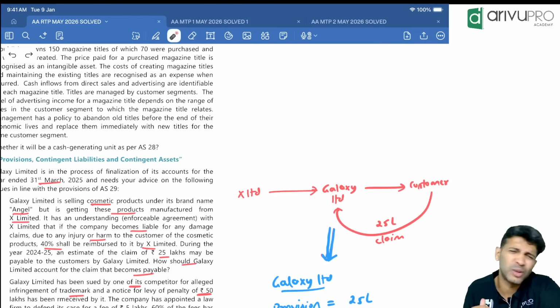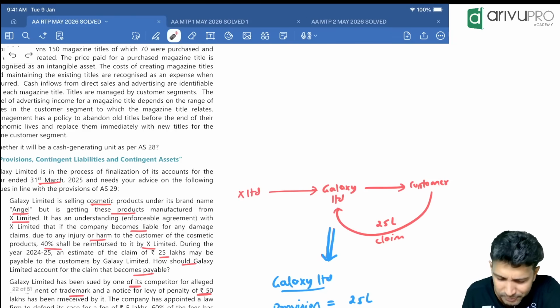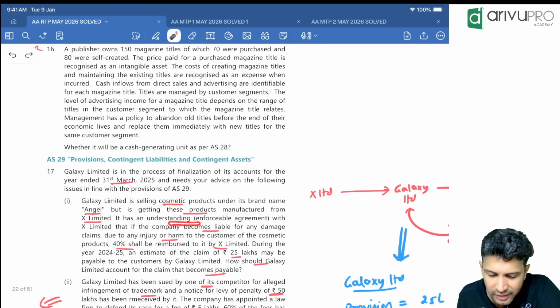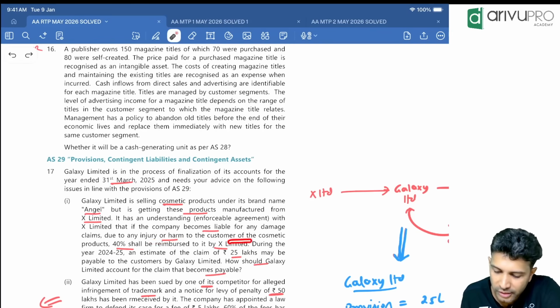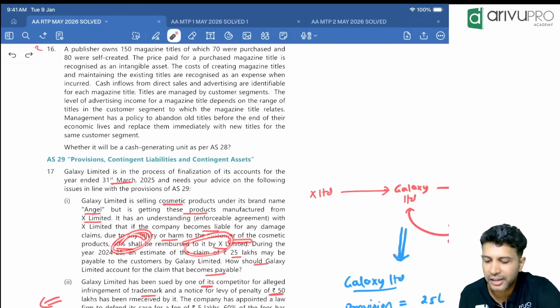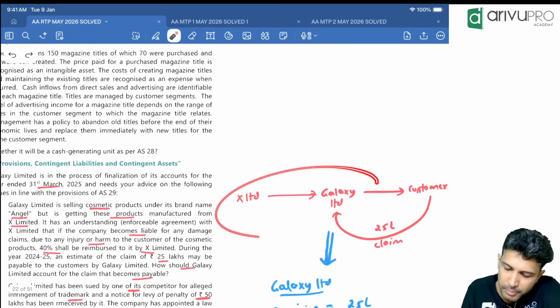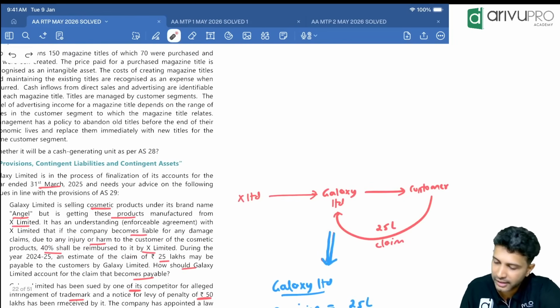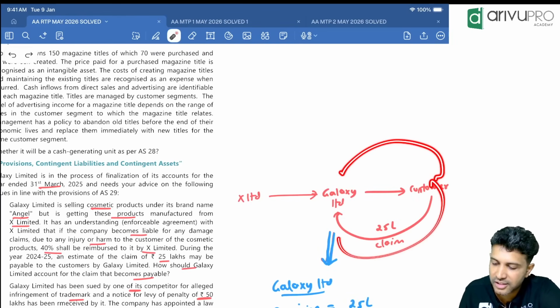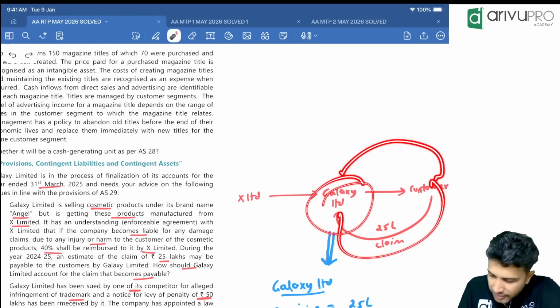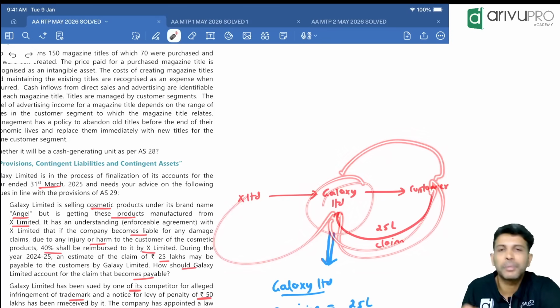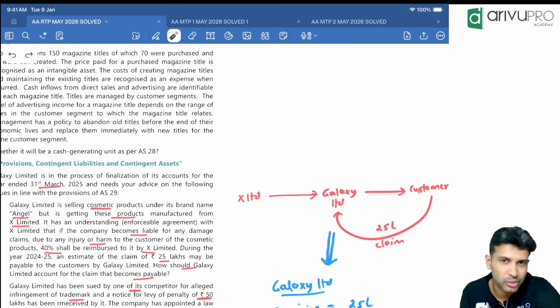Okay, I think it looks like a provision and reimbursement asset concept, probably. It has an understanding with X Limited that if the company becomes liable for any damages or injury or harm to customer, 40% of it will be reimbursed by X. So these two, X and Galaxy, have an arrangement that if any customer files a case against Galaxy, Galaxy will pay the customer, but 40% of that money Galaxy will collect from X because X only is manufacturing it. So that's the arrangement we have.